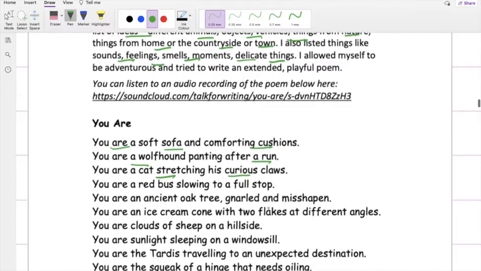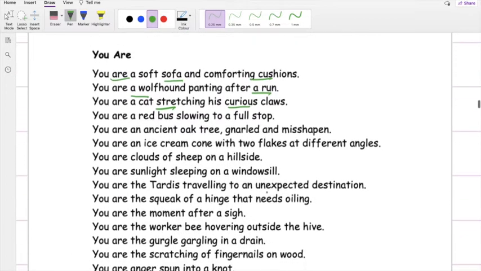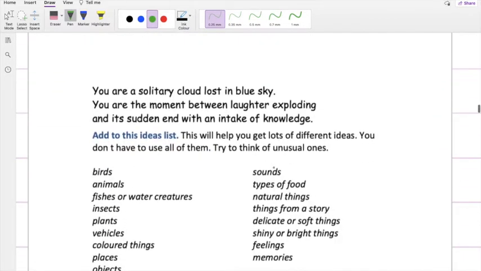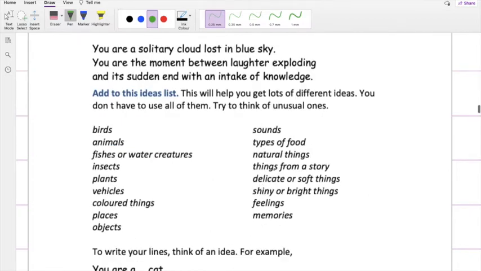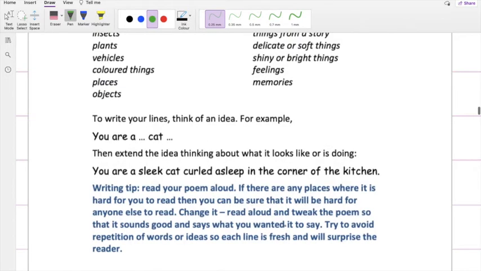So you can read through this poem, get some ideas, and then make a list of different ideas and use them in your poem. That's it for today.